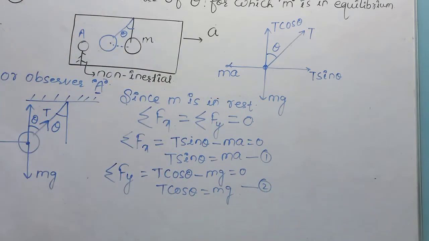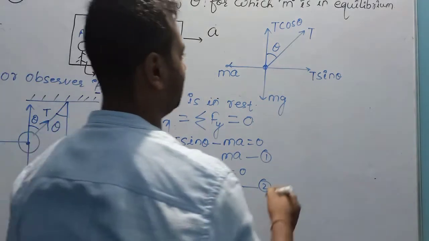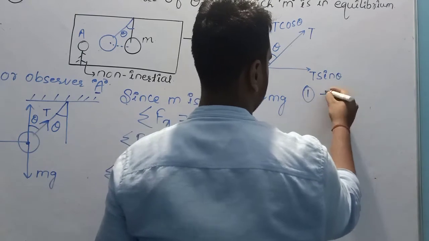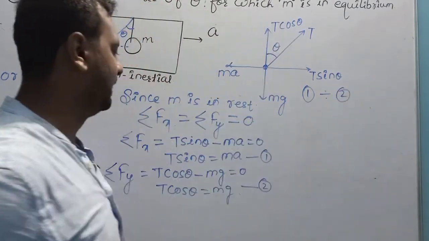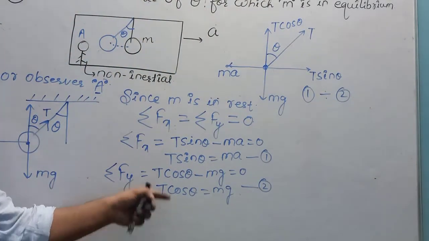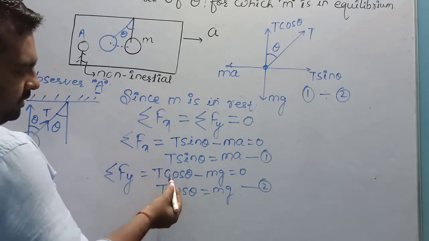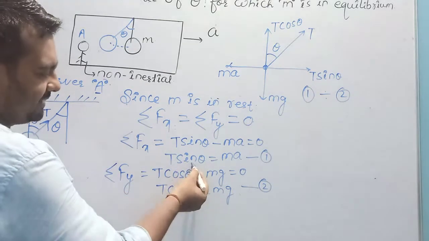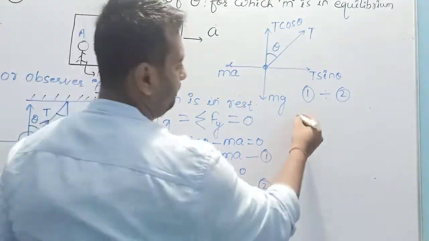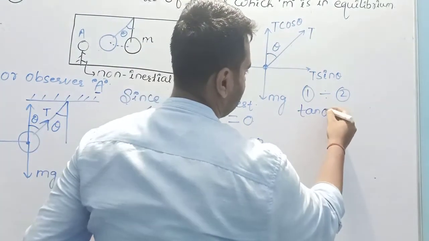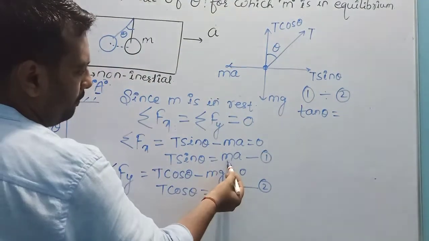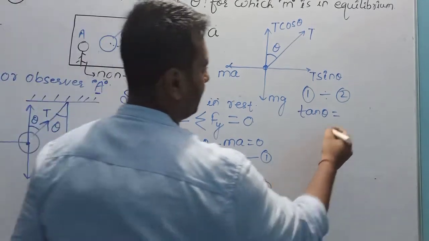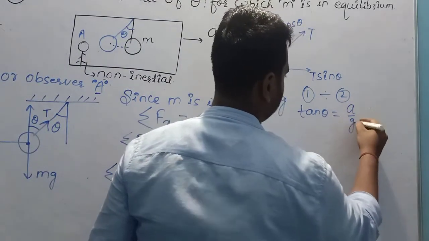Now divide the first equation by the second equation. We will get T cancel, and sin theta upon cos theta will become tan theta. Tan theta is equal to, mass will cancel out, a by g.